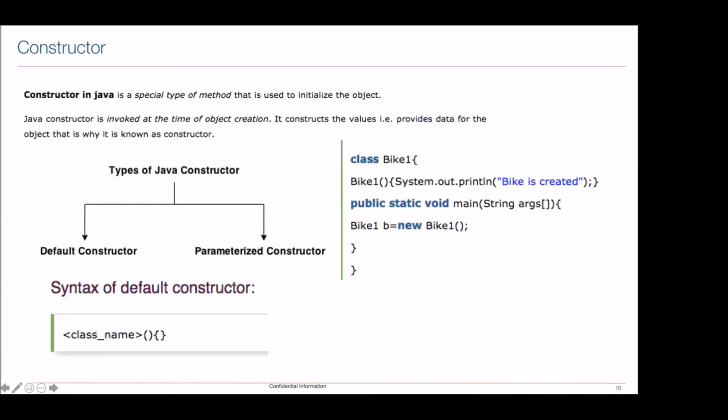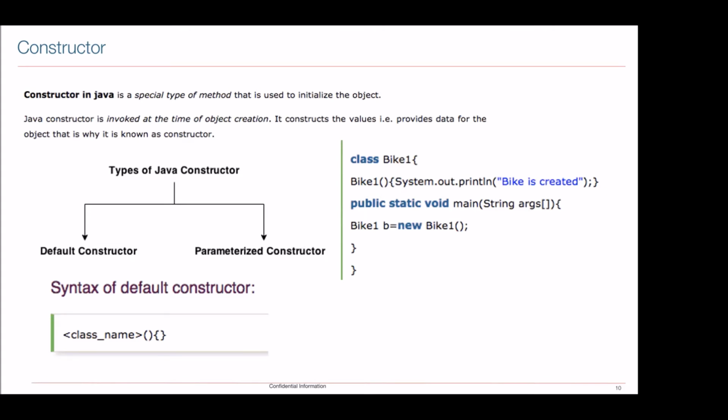Okay, now a very important concept. This is the constructor, and whenever we are going to create an object, internally it is going to call the constructor. So what is a constructor? It is a special type of method. Again, it is a method only, but the main purpose of this constructor will be to initialize the object. And whenever your object is going to be created, automatically your Java compiler is going to invoke the constructor.